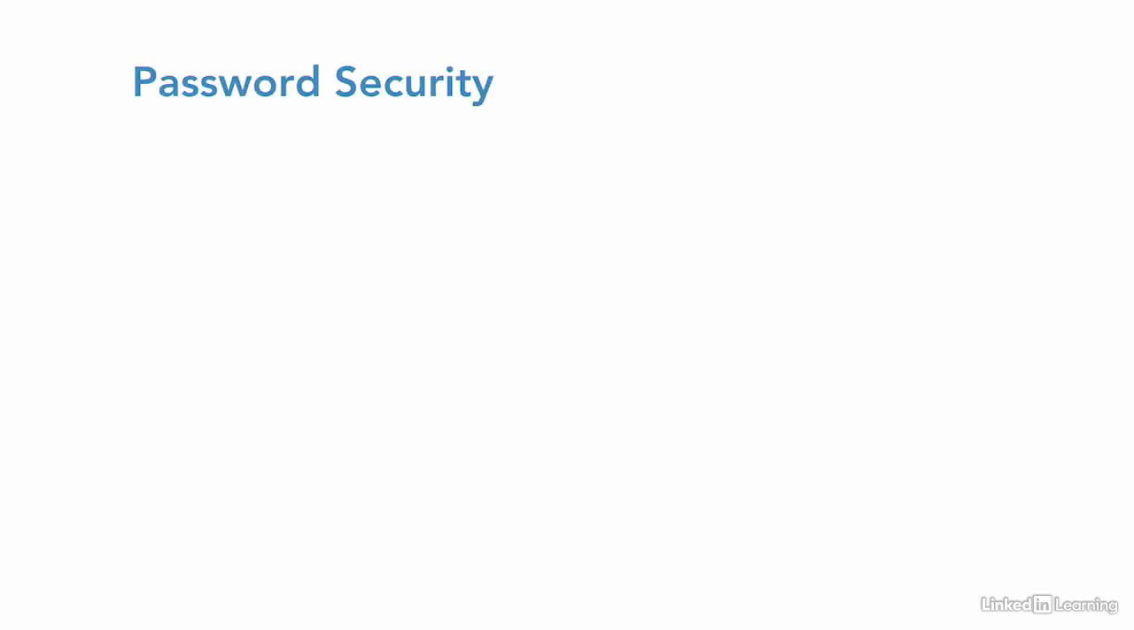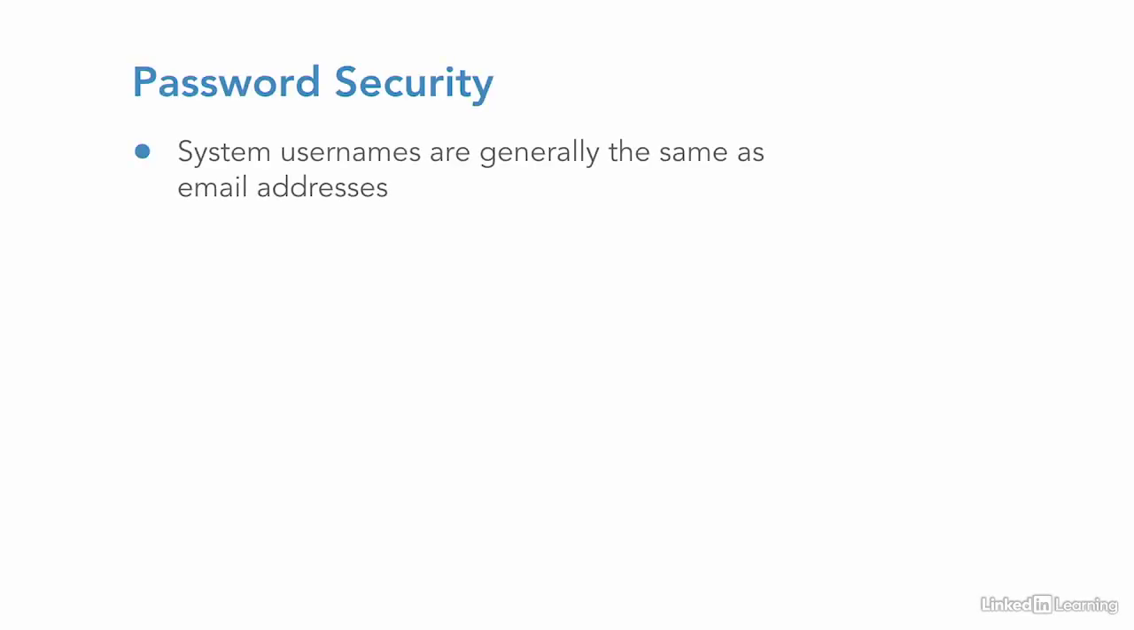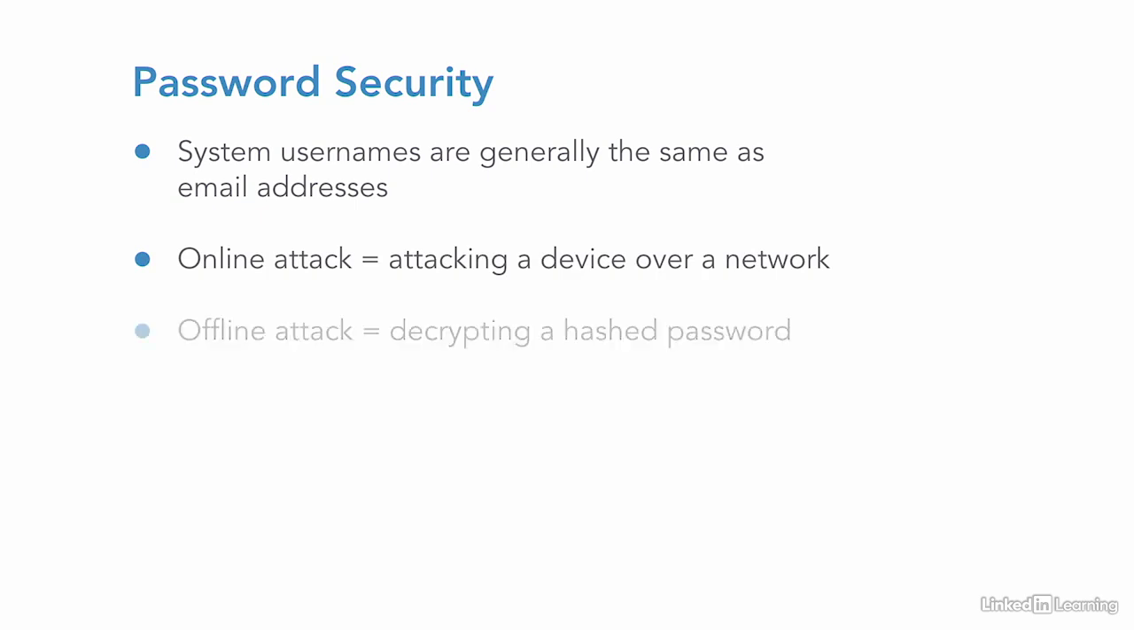Password security has many levels. System usernames are usually the same as a user's email address, so guessing that portion isn't difficult. When an attacker gains access to a login prompt and hammers away guessing passwords, it's called an online attack. When an attacker takes a hashed password or other encrypted password and decrypts it, this is called an offline attack.